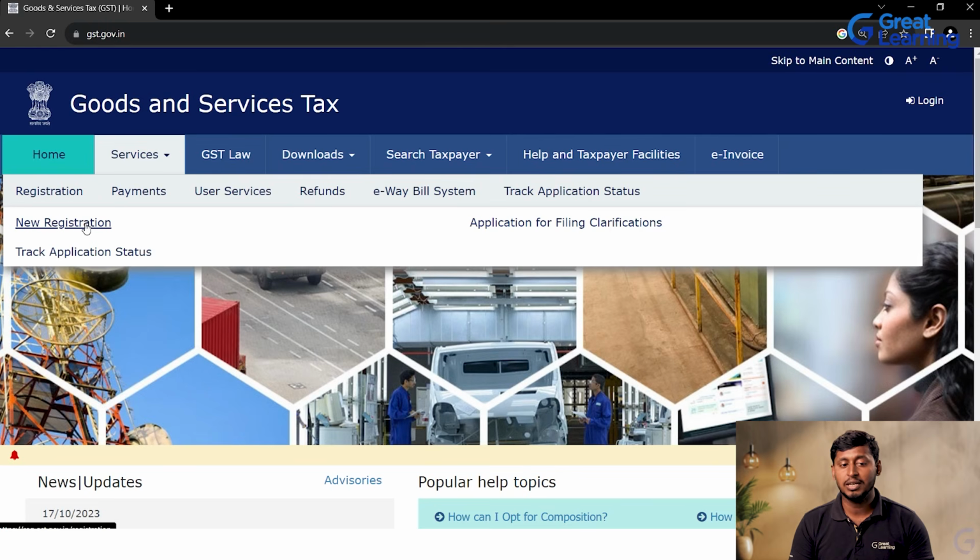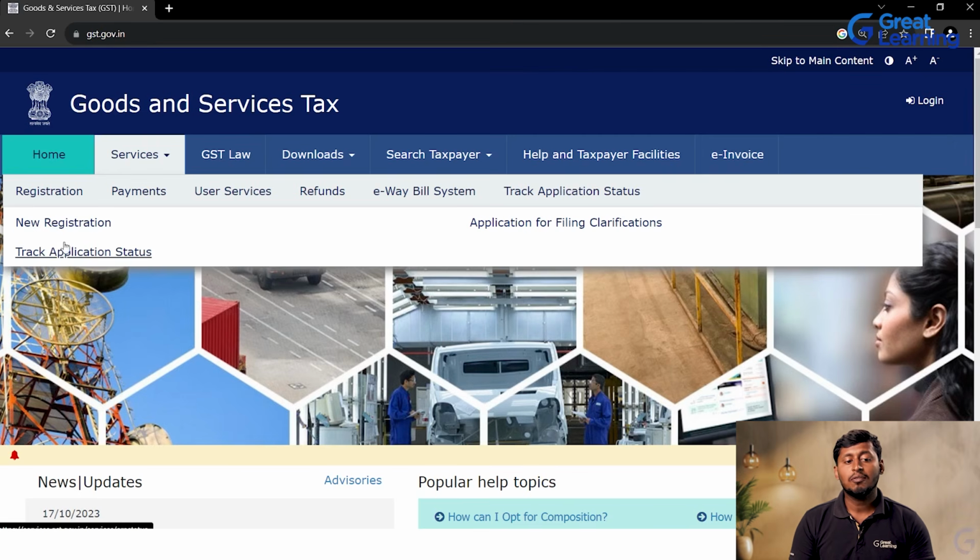In the first one, the application, they are going to ask for so many details and information, like the proprietor's GST number or the business entity name. All these things you need to give, and whatever supporting documents are required, you need to submit in the new registration. Then they are going to verify and issue the GST number, and if you have any issues or litigation or any other problems, then they are going to revert the application.